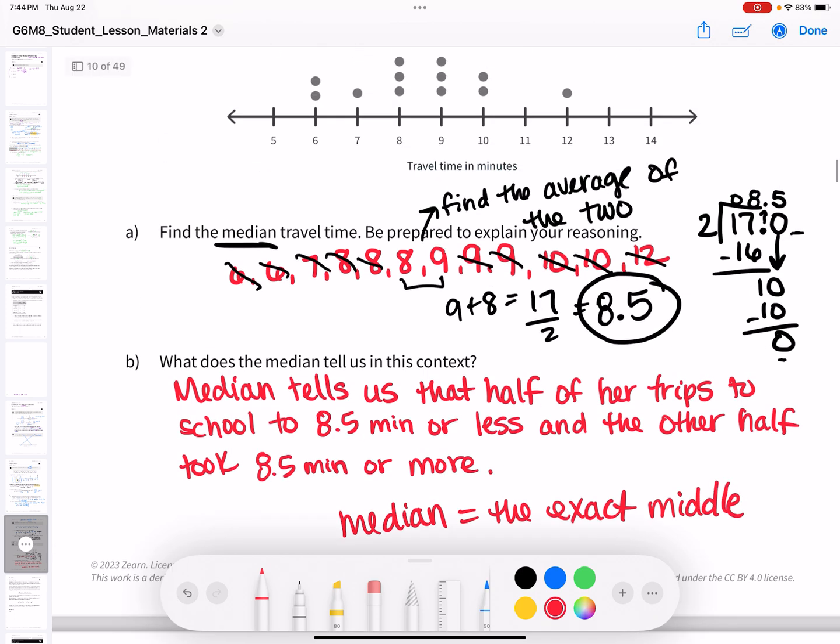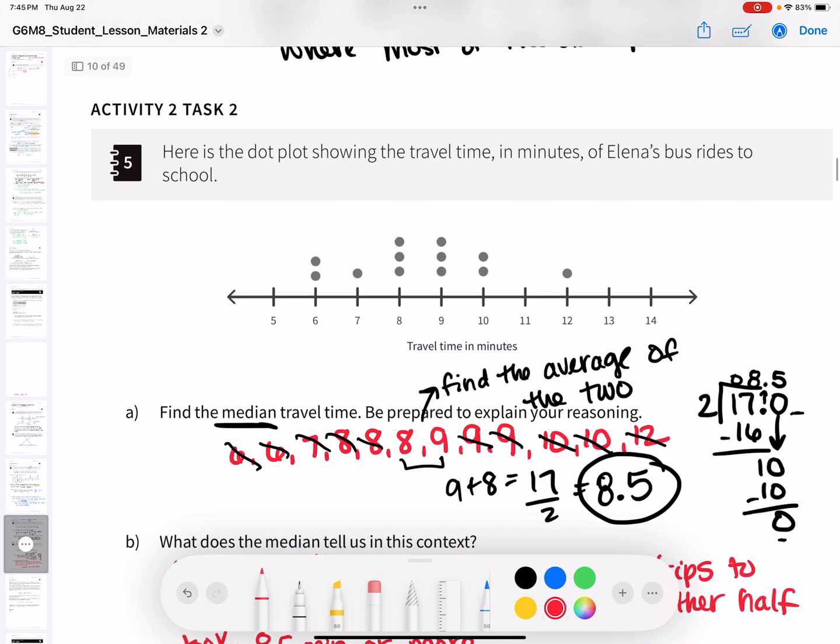Now let's go back up here, and I'm going to show you how to do it without writing out all the numbers. So I could go 6, 12, 6, 10. Notice when I start, I cross out from the bottom what's closest to the number line and then go up. All right? Then 7, 10, 8, 9, 8, 9. And I'm left with 2 dots, one on the 8, one on the 9, and I have to find the average of that, which is 8.5.